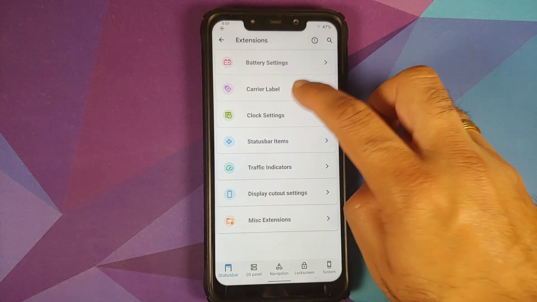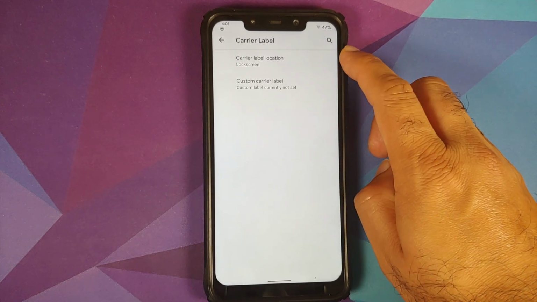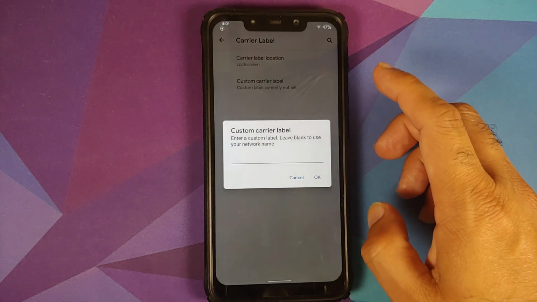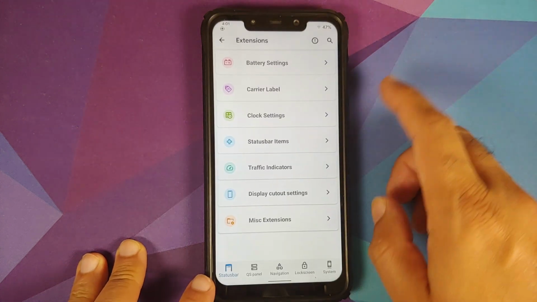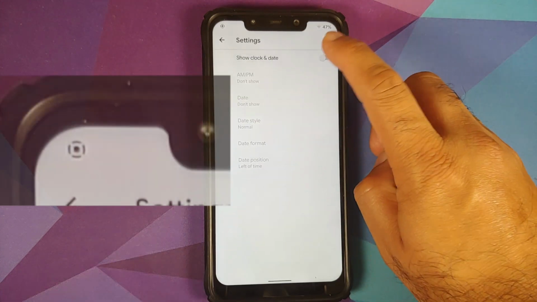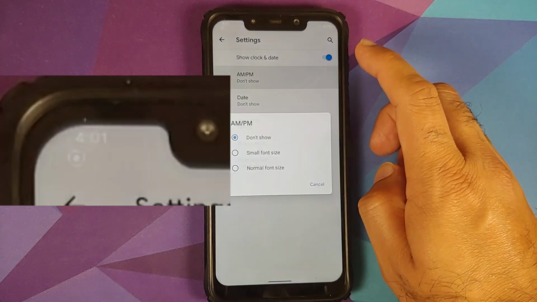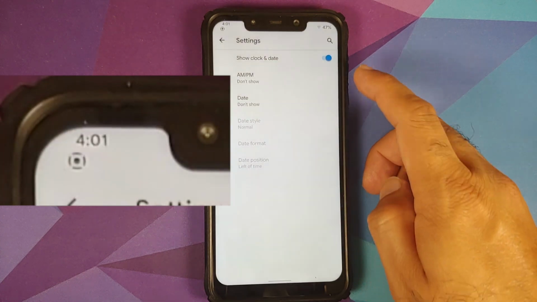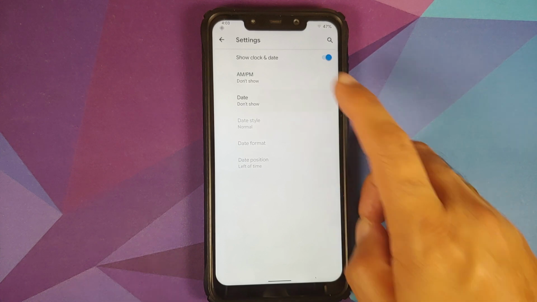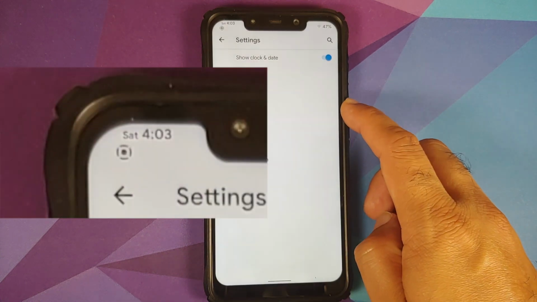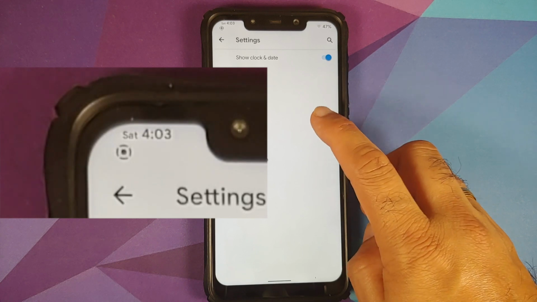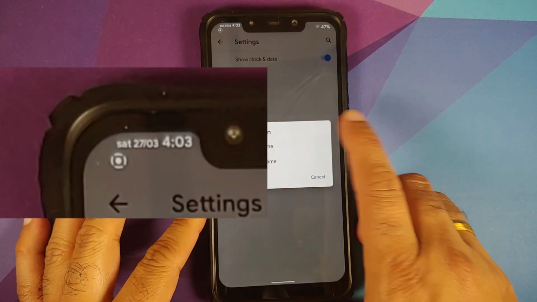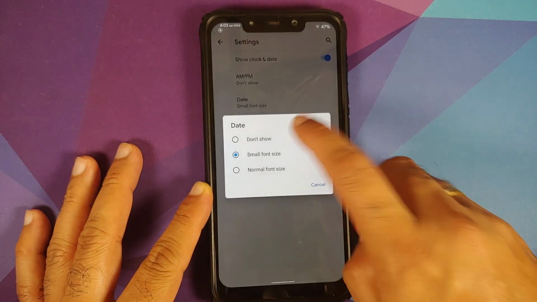Next up, if you go back, you have carrier label. So you can choose where you want the carrier label. Do you want it disabled, or you want it on the lock screen? In case you want to have a custom carrier label, you have the option for that as well. Then we have clock settings, a toggle to enable or disable clock and date. Do you want to see the AM PM in small font size, normal font size, or do you want to turn it off? Then in case you want to see the date, you have three different options: don't show, small font size, and normal font size. And then you can choose the style, the date format you're looking for, and where do you want it, left of time or right of time.